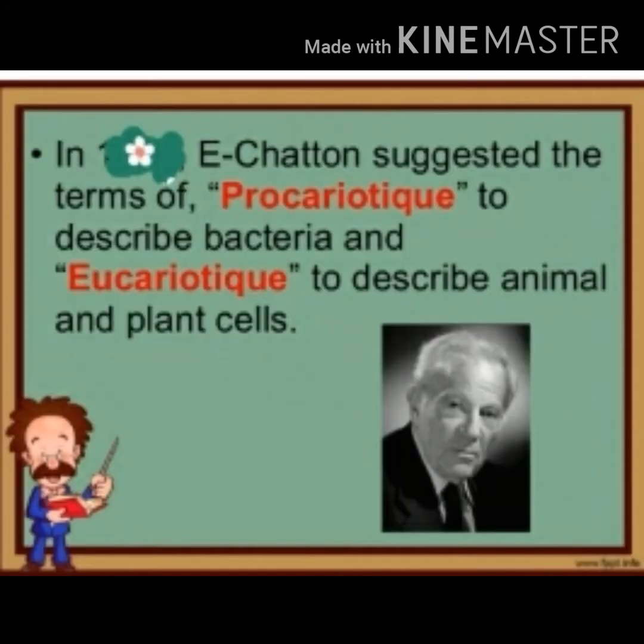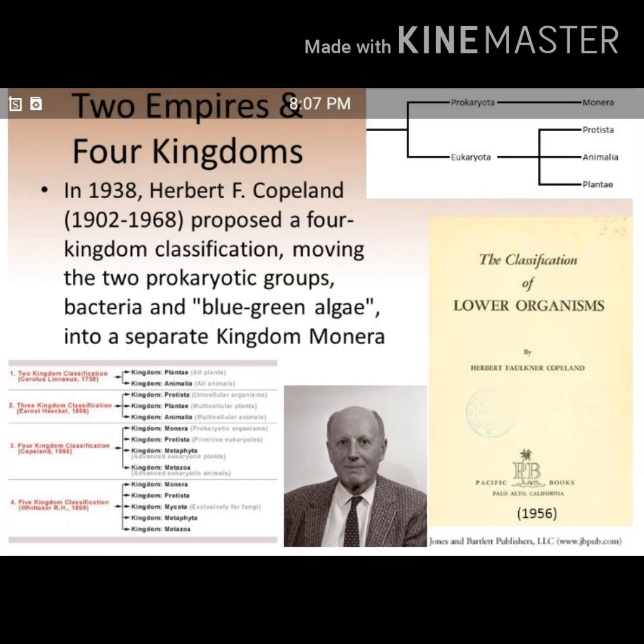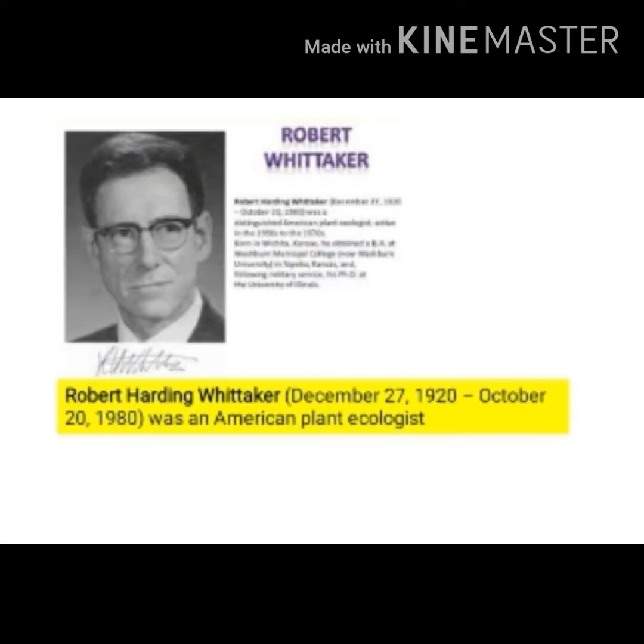In 1925, Chatton created two groups, prokaryotes and eukaryotes. In 1938, Copeland divided living organisms into four kingdoms, Monera, Protista, plants and animals. Robert Harding Whittaker was an American ecologist. In 1969, he divided living organisms into five groups.